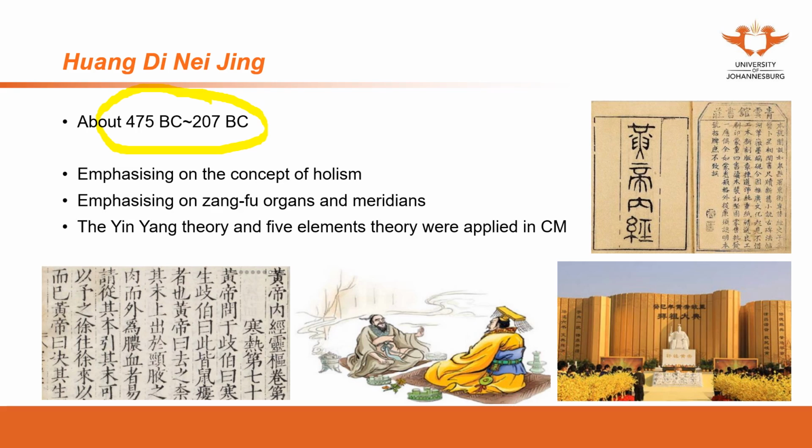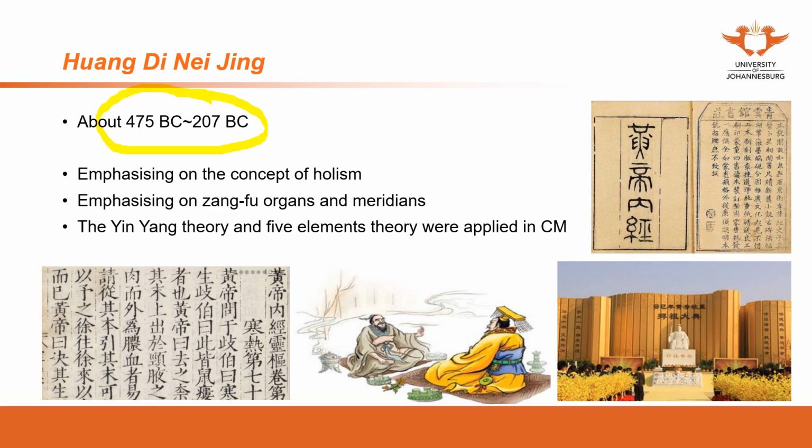The first emphasis we're going to focus on is the theory. The concept of holism was from Huangdi Neijing. This is one of the most important theories in Chinese medicine. When we study the basic theory in future, we will understand the concept of holism.